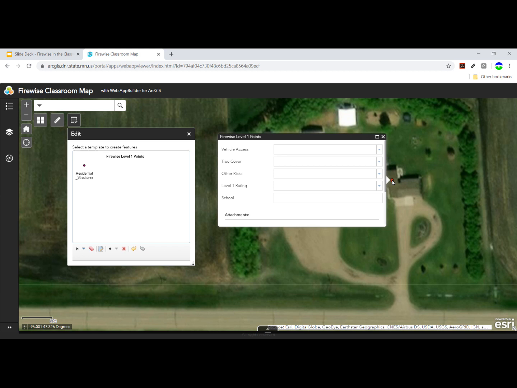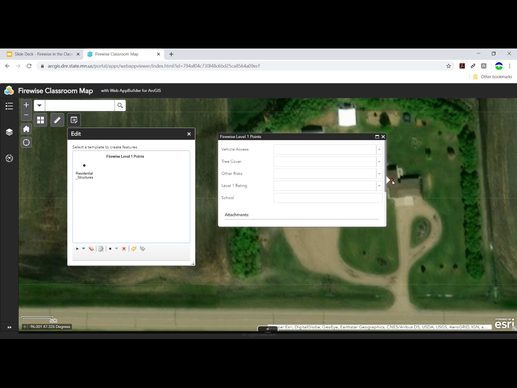Rather than all of the dozens of different ways that we learned about Firewise risk and safety, I'm going to be able to choose just from a few simple drop-down menus. The ratings you choose are all up to you, but remember, fire departments in your communities depend on the quality of the data that you create.